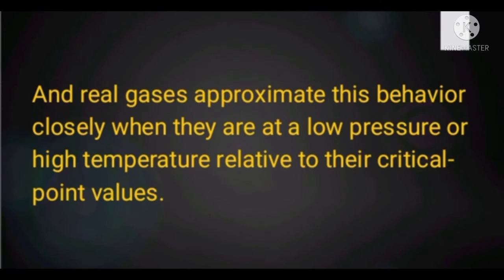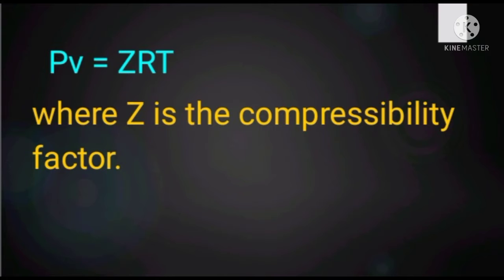So what is a real gas? Real gases approximate this behavior closely when they are at a low pressure or high temperature relative to their critical point values. Formula: PV = ZRT, where Z is the compressibility factor.